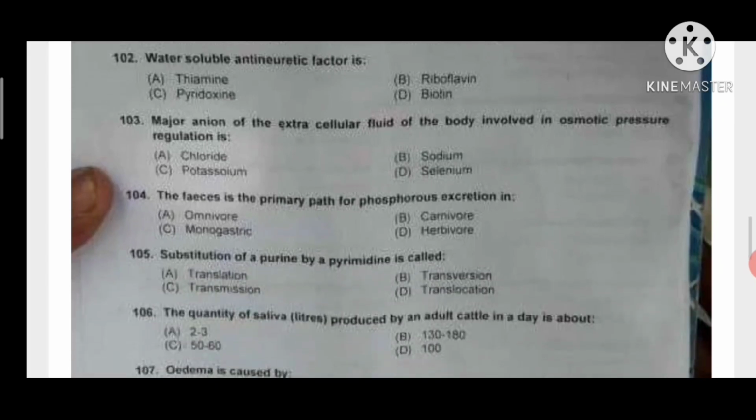Major anion of ECF, that is extracellular fluid of the body, involved in osmotic pressure regulation is chloride. Answer A will be correct. The feces is the primary path for phosphorus excretion in herbivorous animal or carnivorous animal. The answer will be urine.